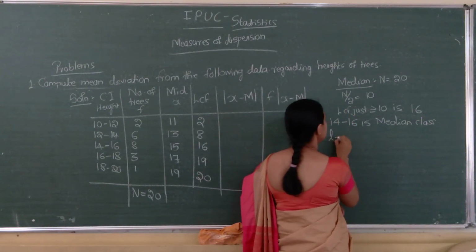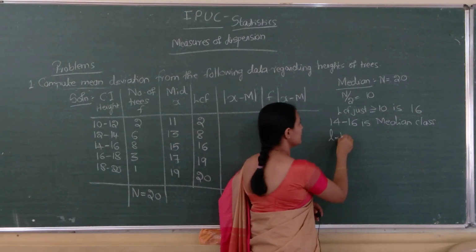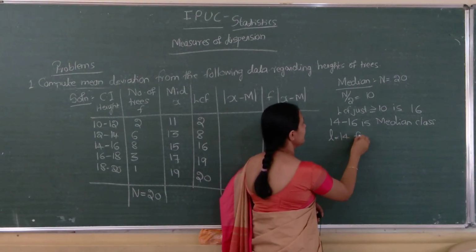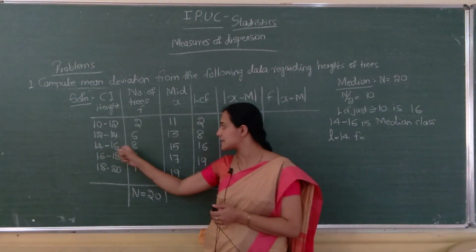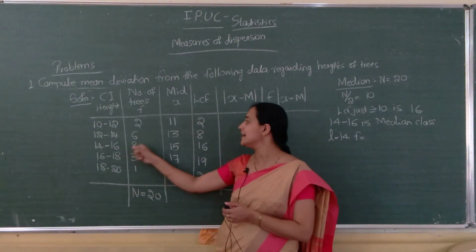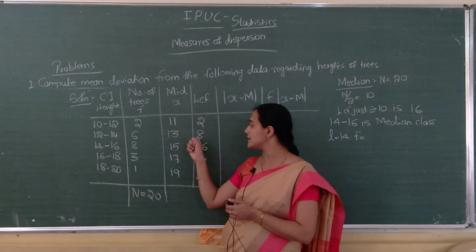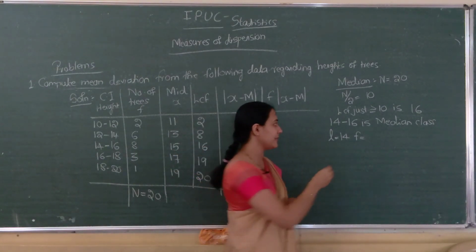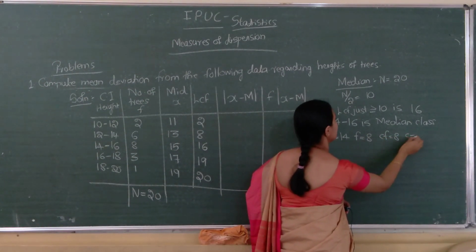Next L denotes lower limit of median class. L equal to 14. F equal to frequency, how much? 14 to 16 frequency is 8. Next CF, the LCF just above this one is 8. CF is 8. C equal to width of median class, that is 2.